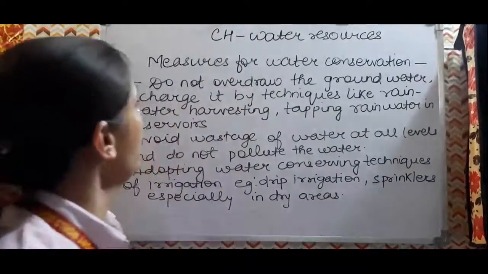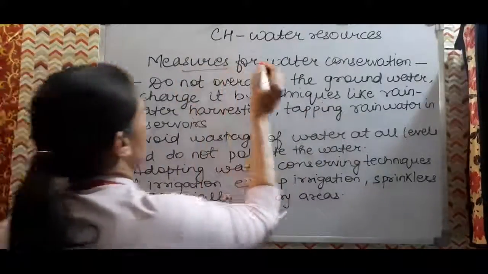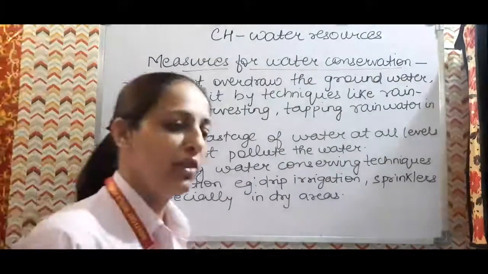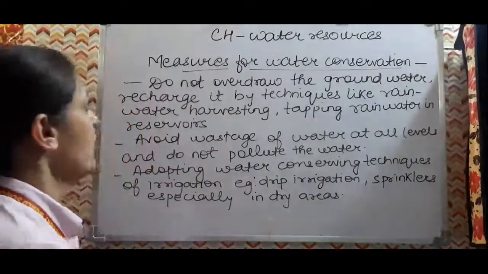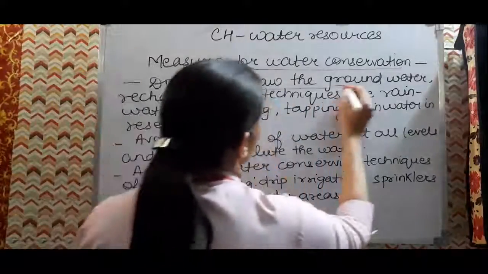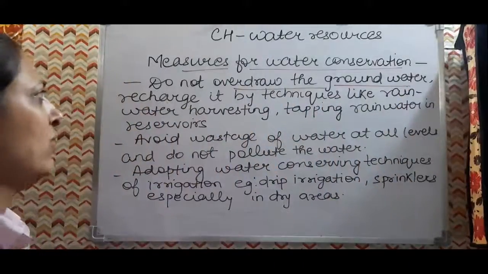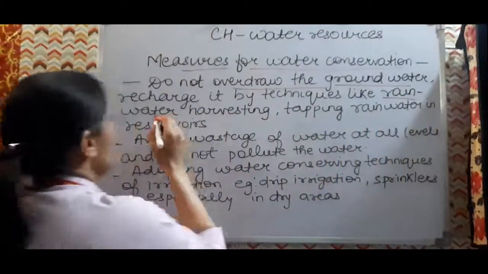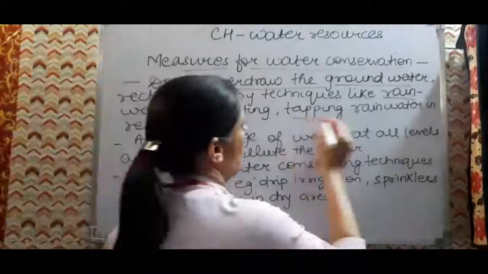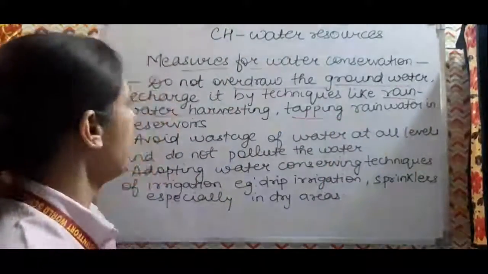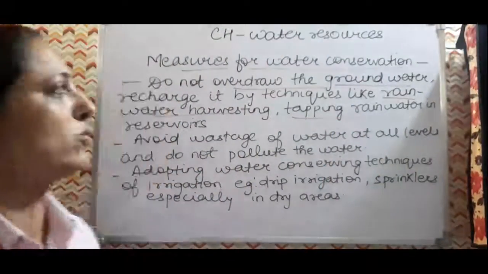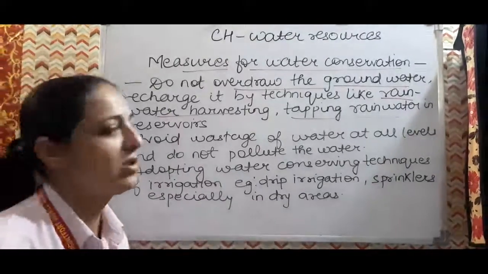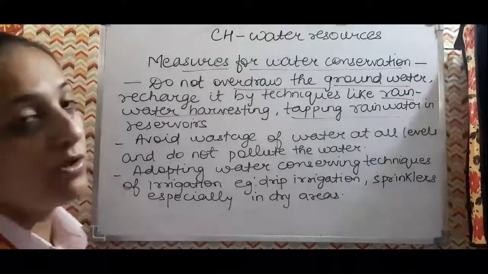So now the next topic is measures for water conservation. What measures can be taken for water conservation? The need of the hour is that we need to conserve water. We should not overdraw the groundwater, rather recharge it by techniques like rainwater harvesting. Tapping the rainwater in the reservoirs, this we can do. We have to recharge our underground water resources by the technique of rainwater harvesting and tapping the rainwater in the reservoirs.